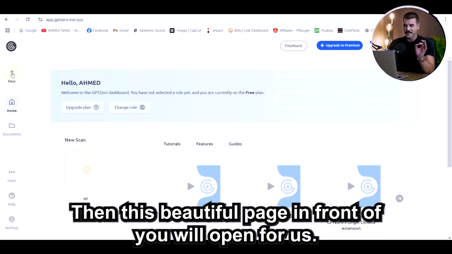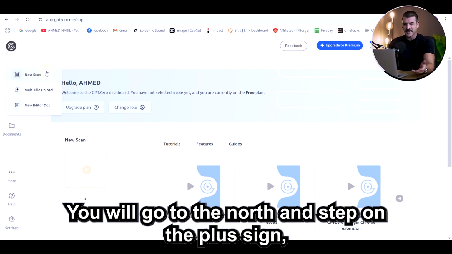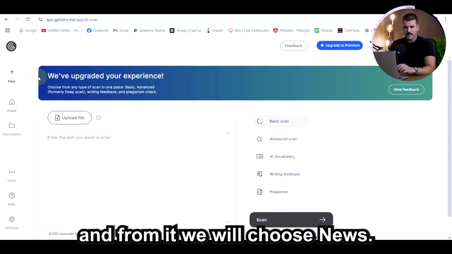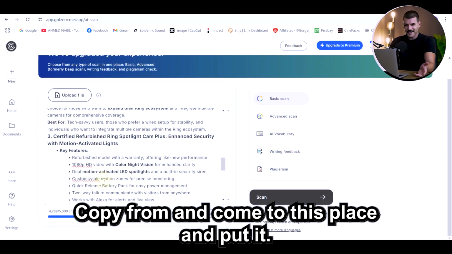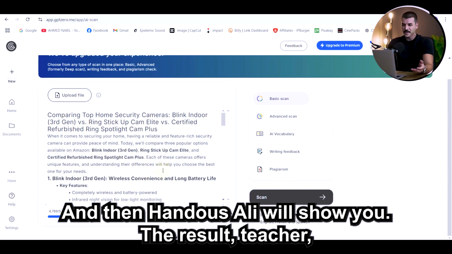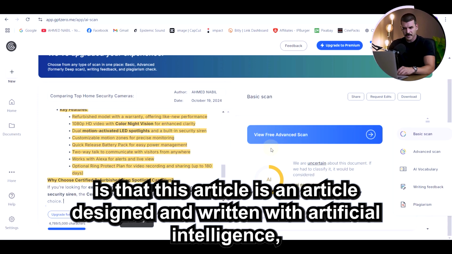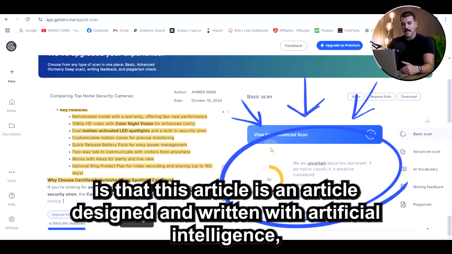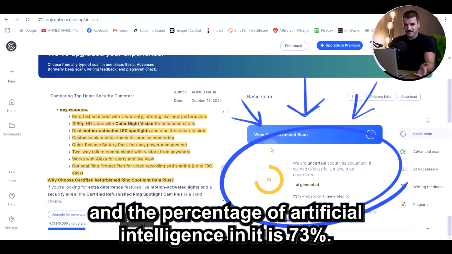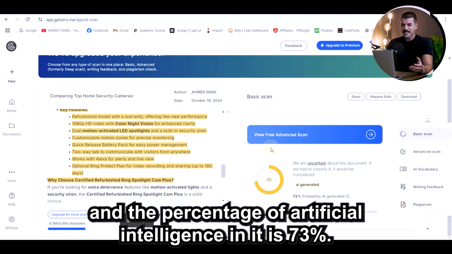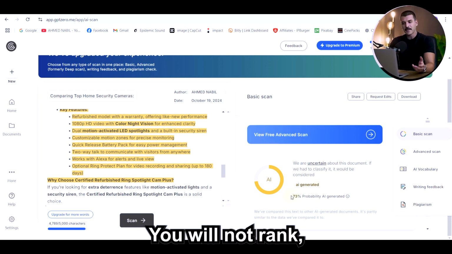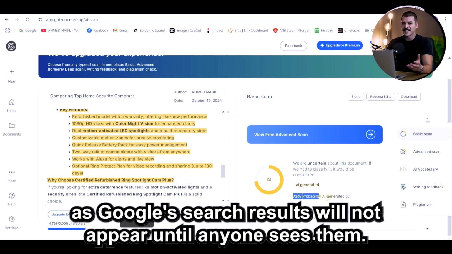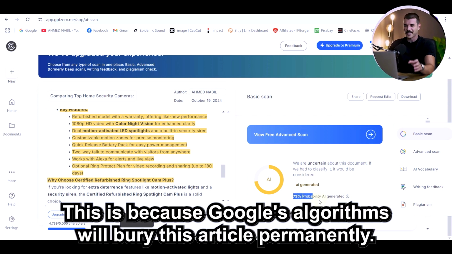Then this beautiful page in front of you will open for us. You will press the plus sign, and from it we will choose news. Then we will go and get our article copy and come to this place and put it. And then it will show you the result, teacher, that this article is an article designed and written with artificial intelligence, and the percentage of artificial intelligence in it is 73%. Of course, if you publish your article in this form, you will not rank, as Google's search results will not show it to anyone. This is because Google's algorithms will bury this article permanently.